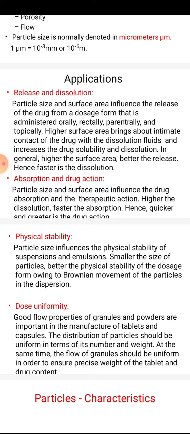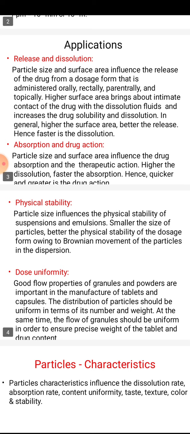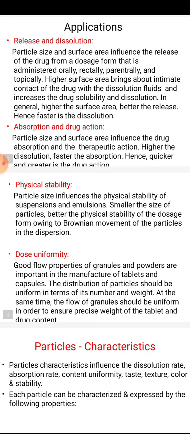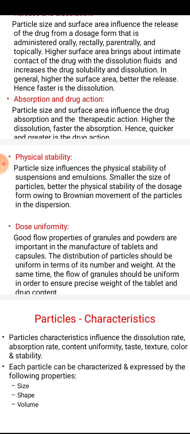The more the surface area, the greater the dissolution. Particle size and surface area also affect absorption and drug action. The smaller the particle size, the greater the dissolution, the greater the absorption, and the greater the drug action.